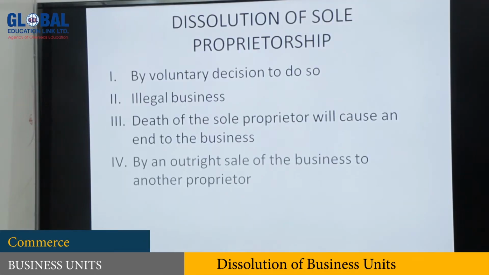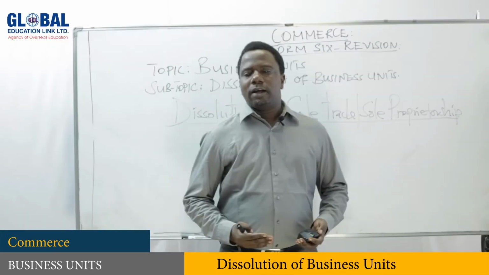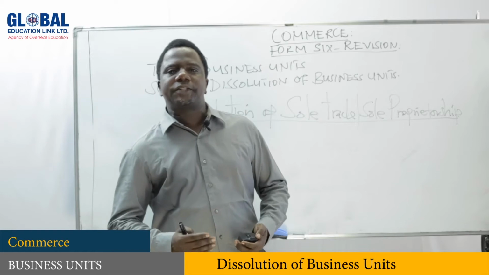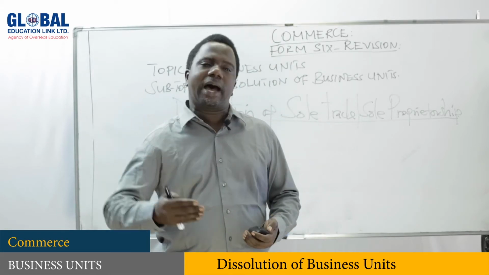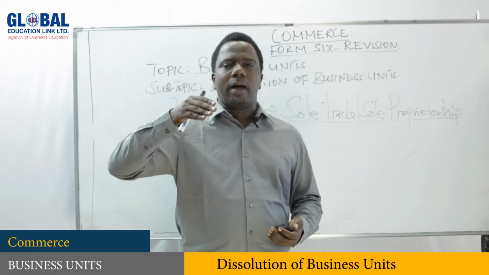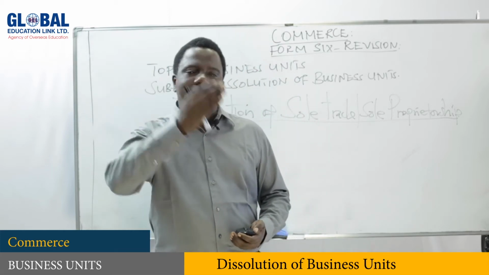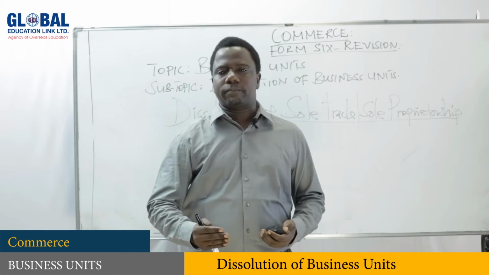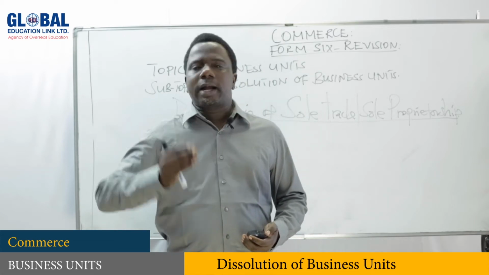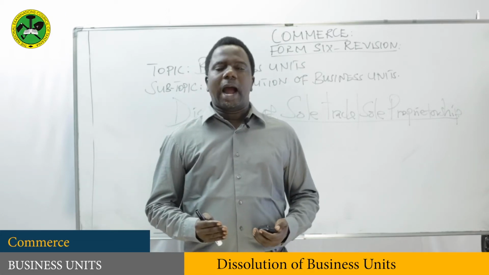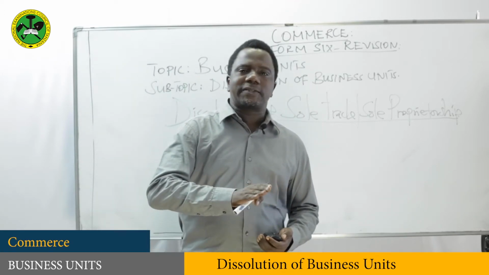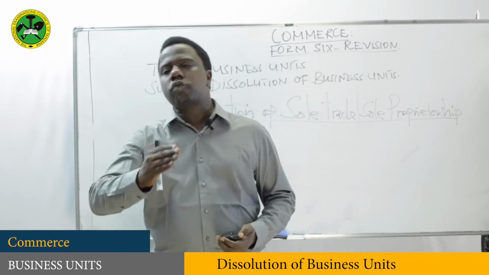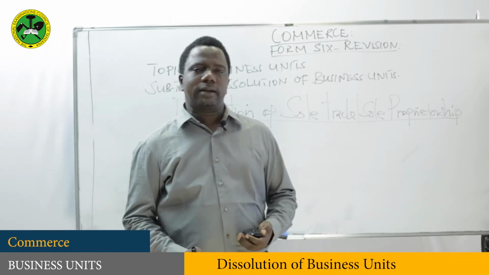Another reason is by an outright sale of the business to another proprietor. When the owner decides to sell his business to another businessman or proprietor, the business which has been operating now comes to an end, in the way that the owner has sold it to another businessman.